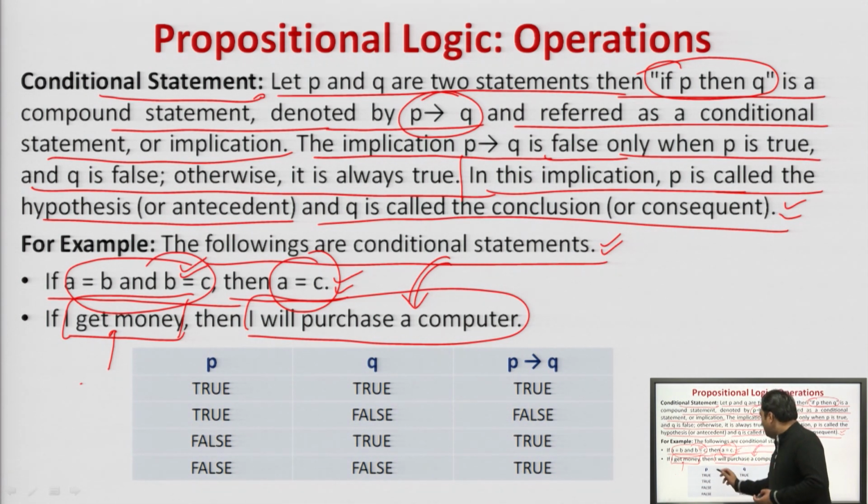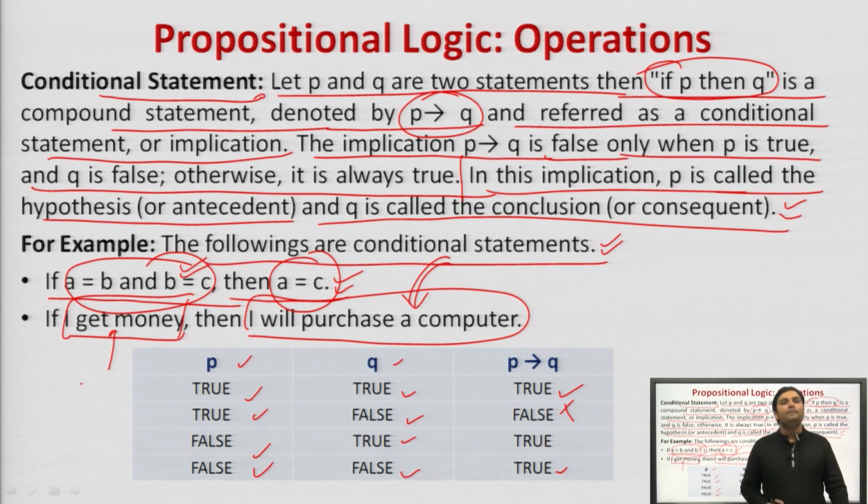Now P and Q are two statements. If P is true and Q is true, this will return true. If P is true and Q is false, this is false. The rest of the cases will be true. So, the key takeaways: a conditional statement is also called an implication statement or if-then statement.